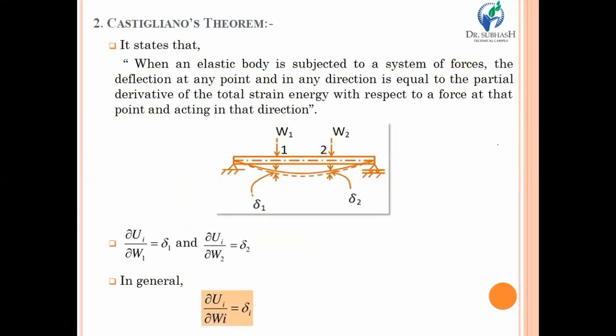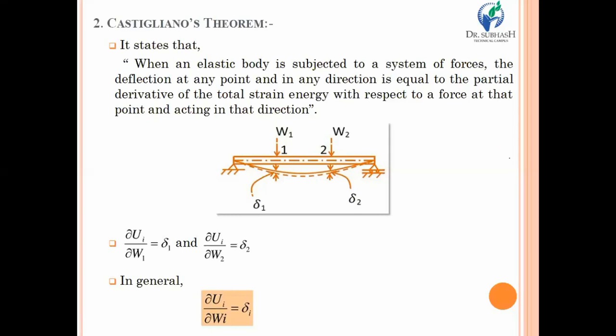Then, in more depth, let's look at one famous theorem which is used to calculate the deflection of a beam, and that is Castigliano's theorem. Look at the first statement, and then we will have a detailed discussion on it. It states that when an elastic body is subjected to a system of forces, the deflection produced at any point and in any direction is always equal to the partial derivative of the total strain energy with respect to a force at that point and acting in that direction.